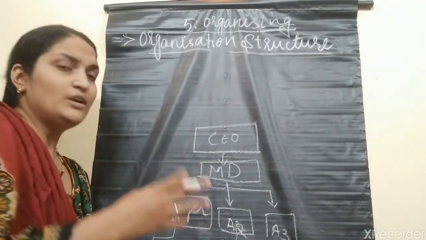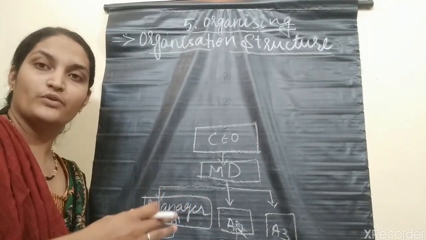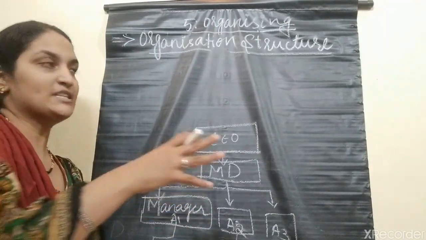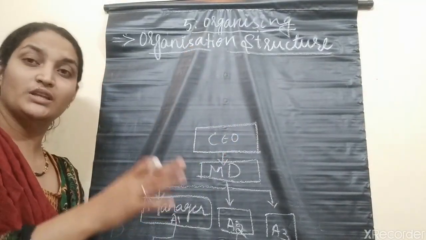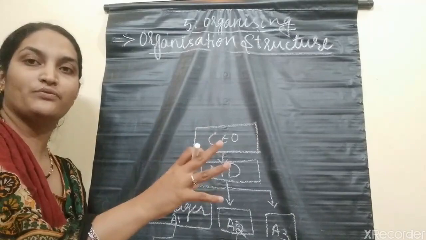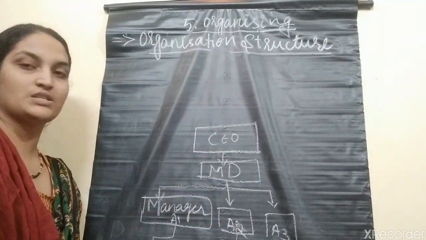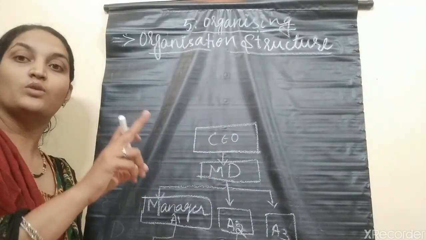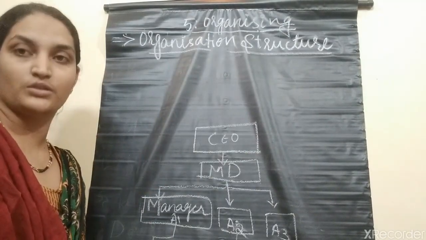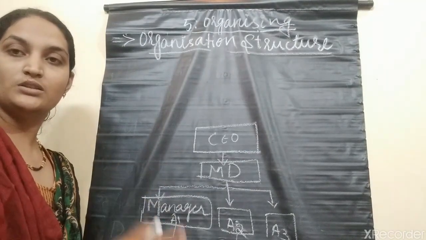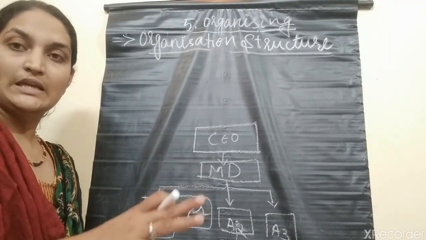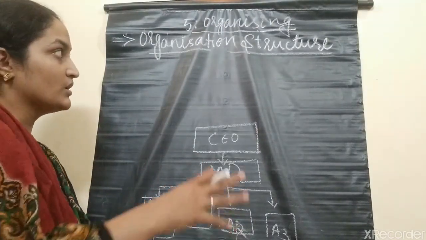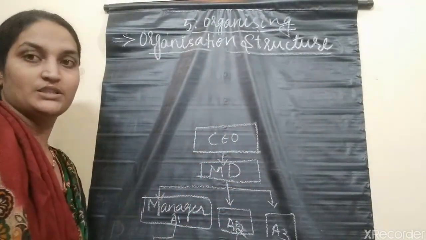Those organizations who are not focusing on growth may experience stagnation in the organizational structure. They will not give much focus to it, and if they are not facing any complexity, they will not change the organizational structure.